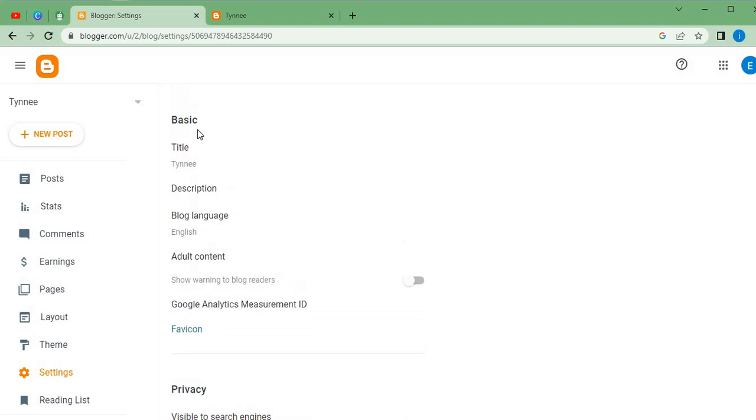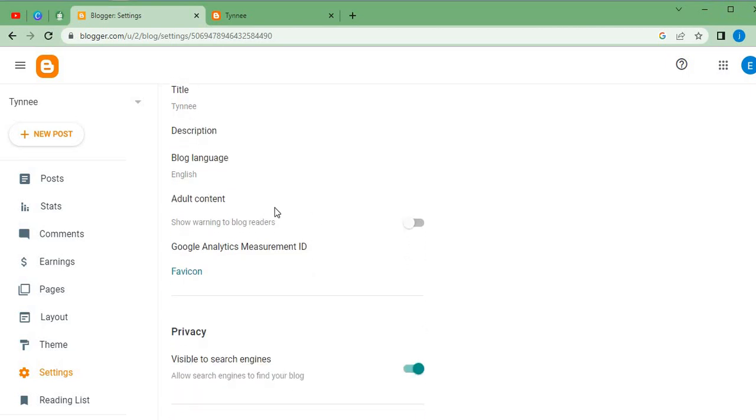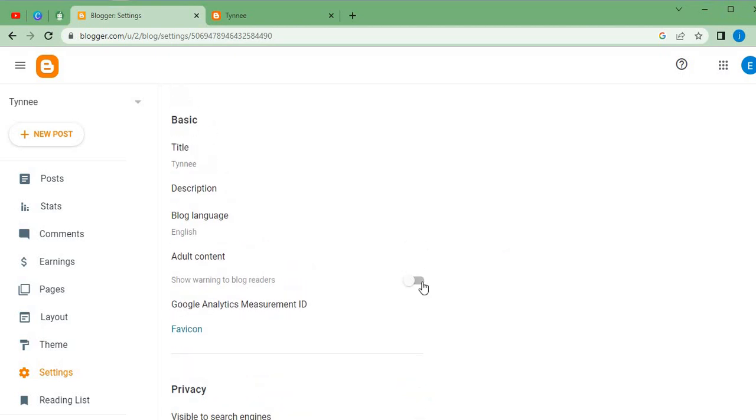So let's continue. We'll click on settings. Now as you guys can see over here, this is basic, followed by title, description, the blog language, adult content. Now let's say we are having adult content on our website. We need to show warnings to all the visitors that will be visiting our website. So we need to check this. Click here and it will turn green, just like you can see over here where I'm hovering my mouse.